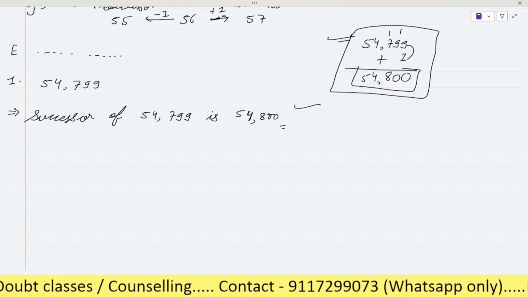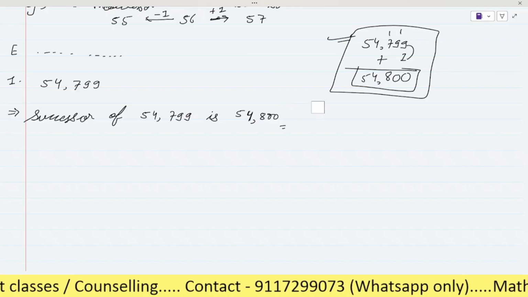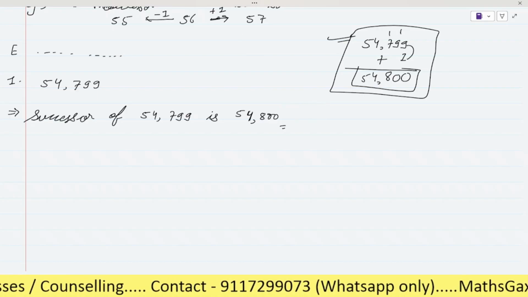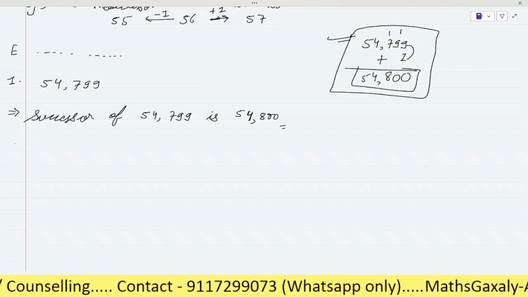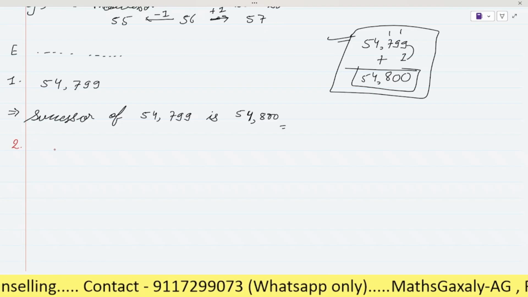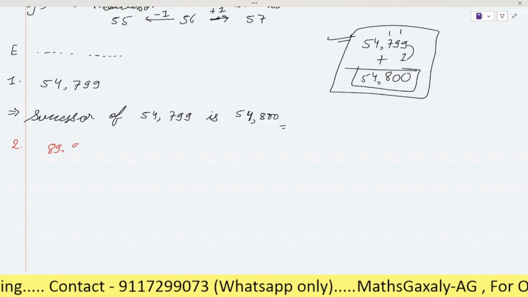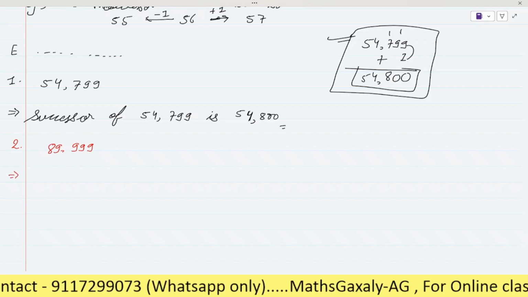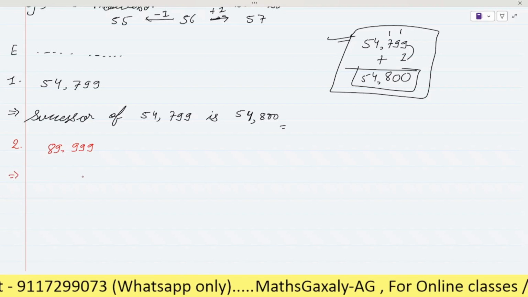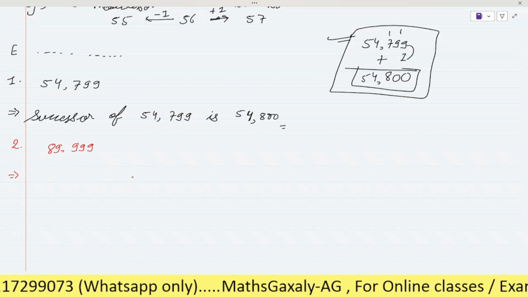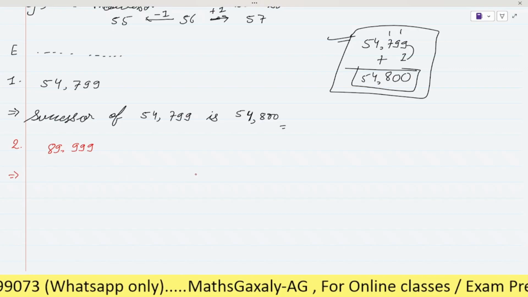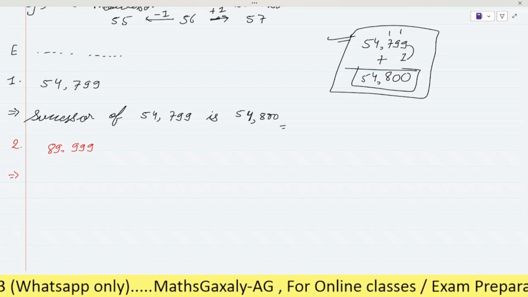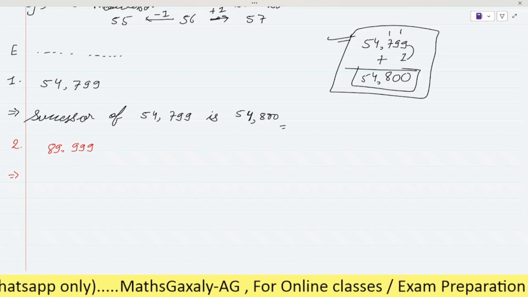Similarly, can you do the second question? 89,999. So you have to give the arrow mark and write successor of 89,999 is what it will be. Tell me by yourself.